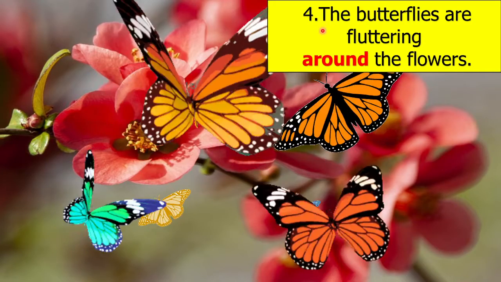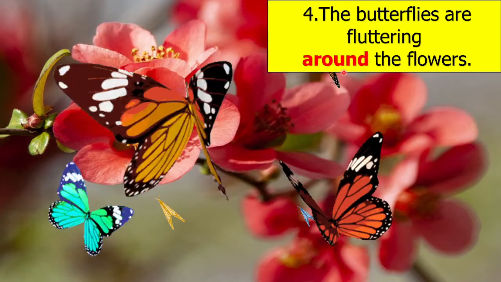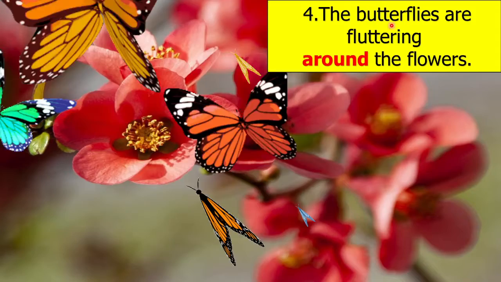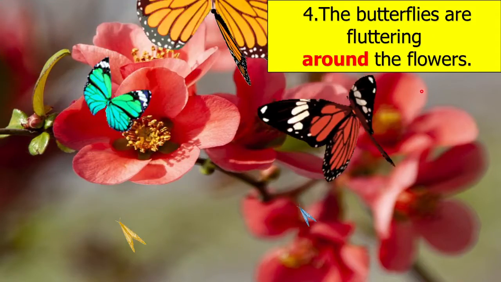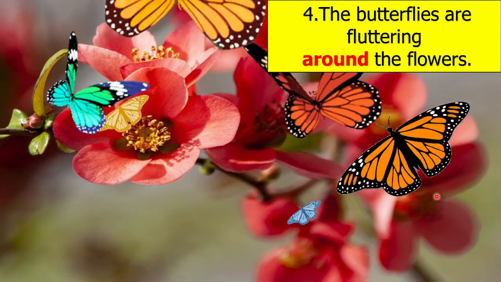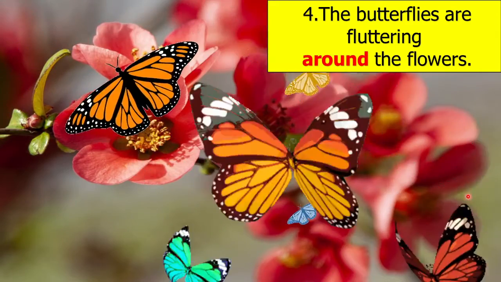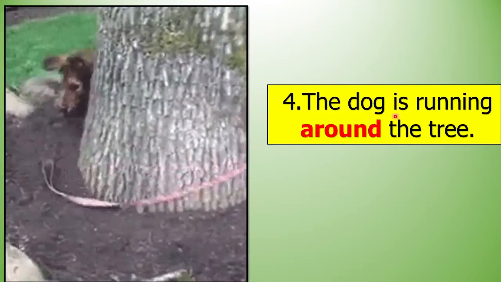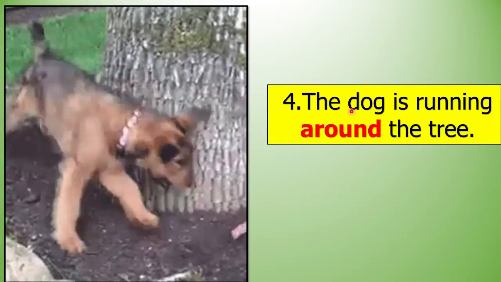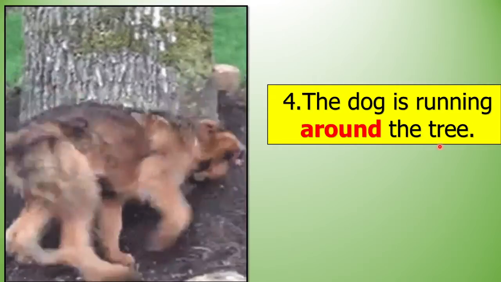Now look. The butterflies are fluttering around the flowers. Around, सभोवती. Around, गोलाकार. Now look. The dog is running around the tree.